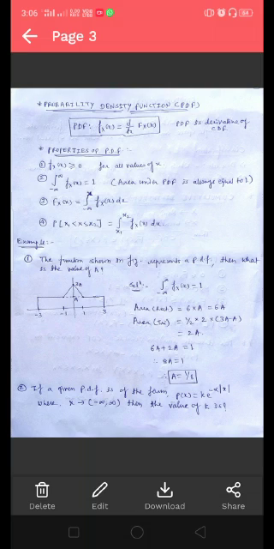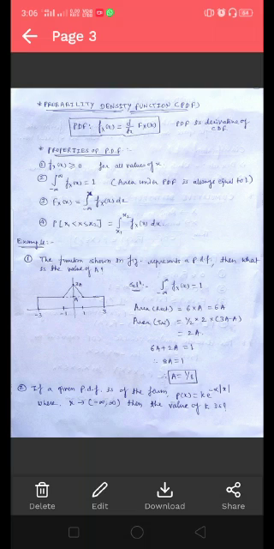The fourth property: the probability of the random variable X between the events x1 and x2 can be obtained by integrating the PDF over the interval x1 to x2, that is, the area under the PDF. Now let us take examples based on the CDF and PDF.